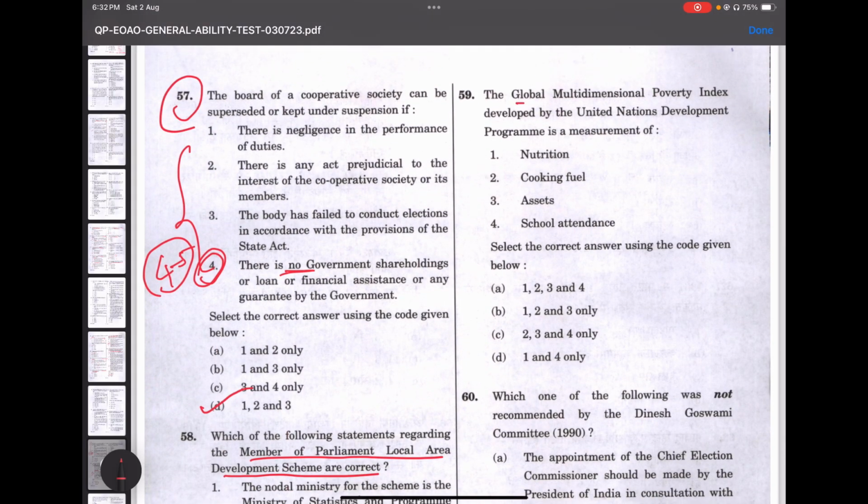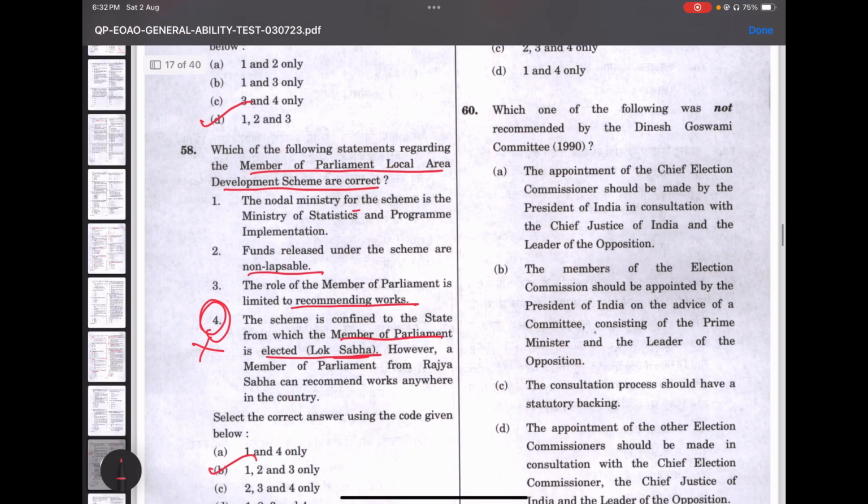The Global Multidimensional Poverty Index developed by the UNDP is a measure of, this is a very easy question. It's based on nutrition, cooking fuel is also right, assets is also right, school attendance is also right. So it's option A, 1, 2, 3 and 4. Move on to the next question.